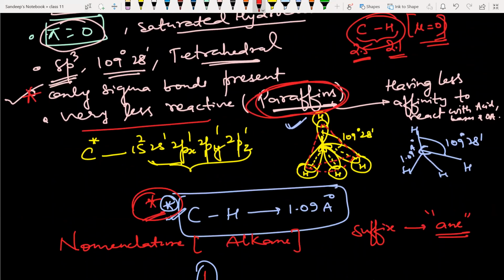Now, if you see the excited state carbon configuration, it is 1s2, 2s1, 2px1, 2py1, 2pz1. One of the s electrons goes to p. So this explains the tetravalency. These 4 orbitals mix with each other to form 4 sp3 hybridized orbitals, which are directed at the corners of a regular tetrahedron, with 4 hydrogens combining to form methane. In methane, the HCH bond angle is 109°28'. The shape of the methane molecule is tetrahedral.